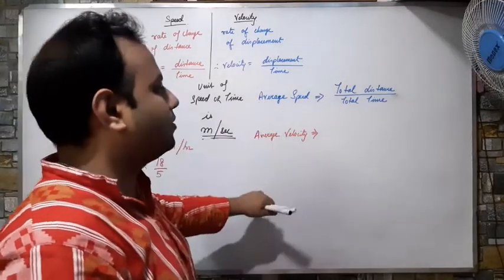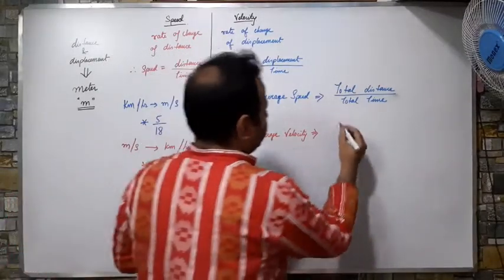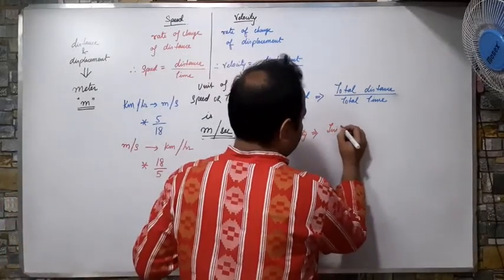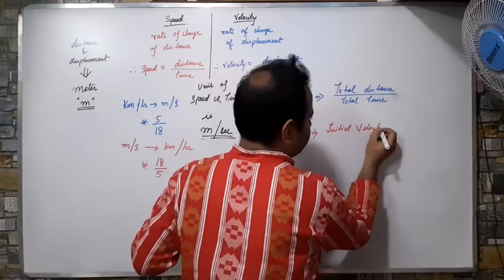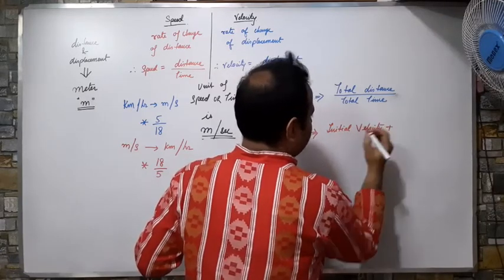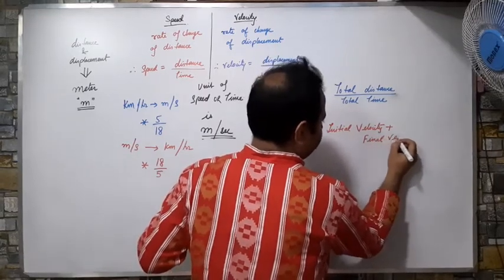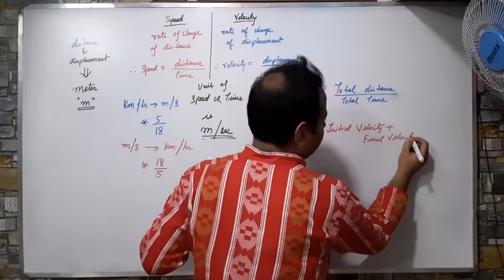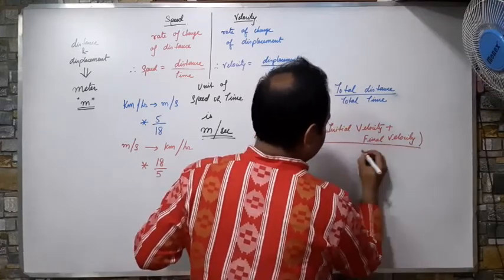And what will be the formula for average velocity? The formula for average velocity will be initial velocity plus final velocity, the whole divided by 2.